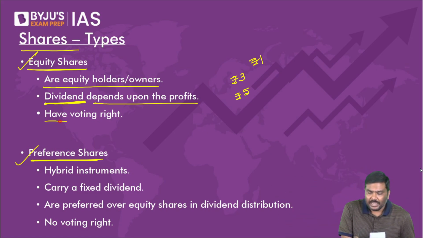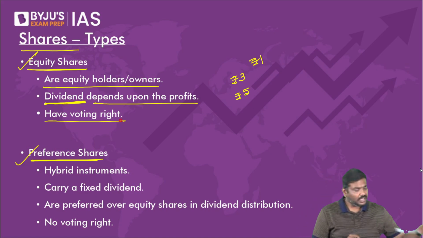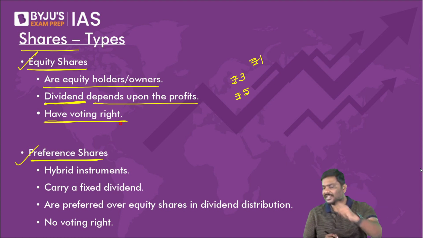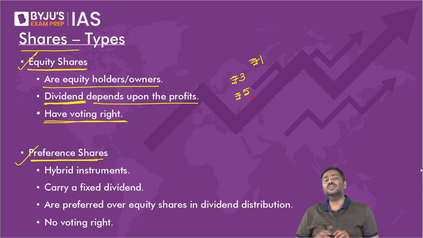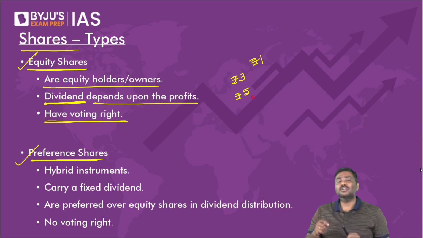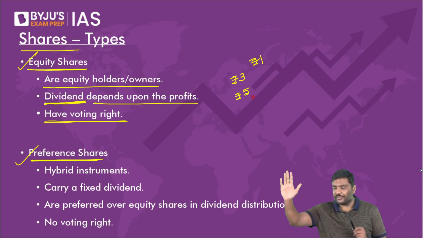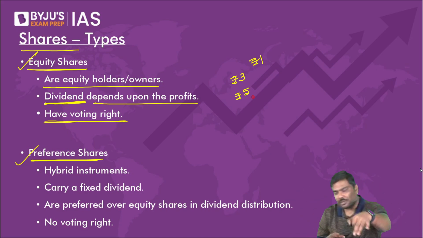But very important, equity shareholders will have a voting right. Remember this, right? Voting right means what? Imagine the company wants to acquire one more company. Imagine the company wants to change the payment for the CEO. Imagine the company wants to expand its operations. Don't you think they should take the approval of owners of the company? In making certain decisions, don't you think the company, before they take the decision, should take approvals of the owner?